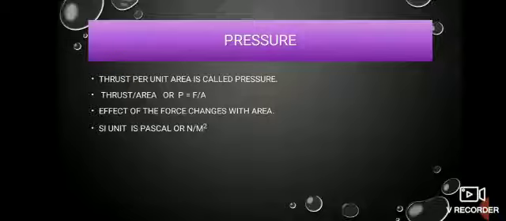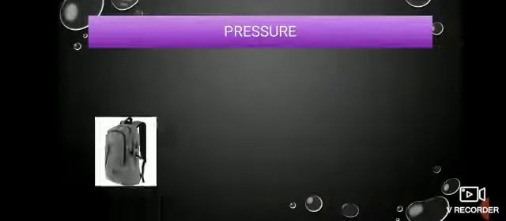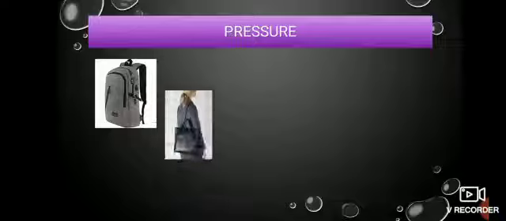Its SI unit is Pascal, or Newton per meter square. This is the SI unit of pressure. So this is what we know about pressure. Let's understand this pressure in detail.